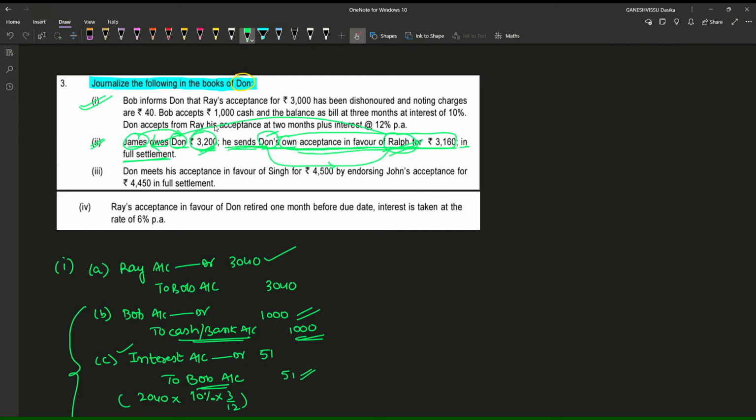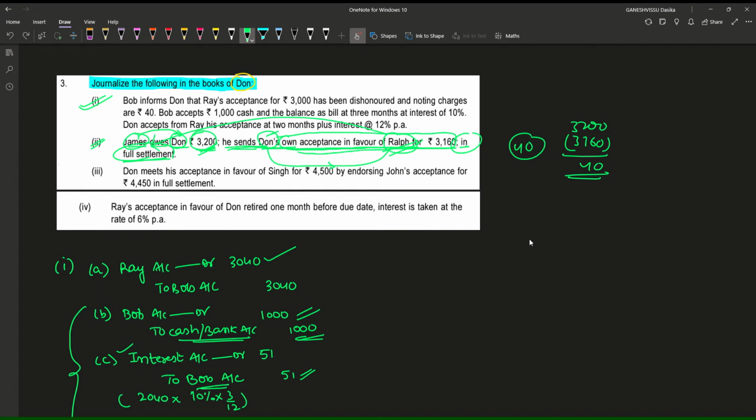In full settlement, I think you have seen this word, right? In full settlement means a discount. So there must be some discount here. So 3,200 and 3,160 is the thing, and 40 rupees discount is received by James, we can say. Discount received by James. That is what we can know easily.